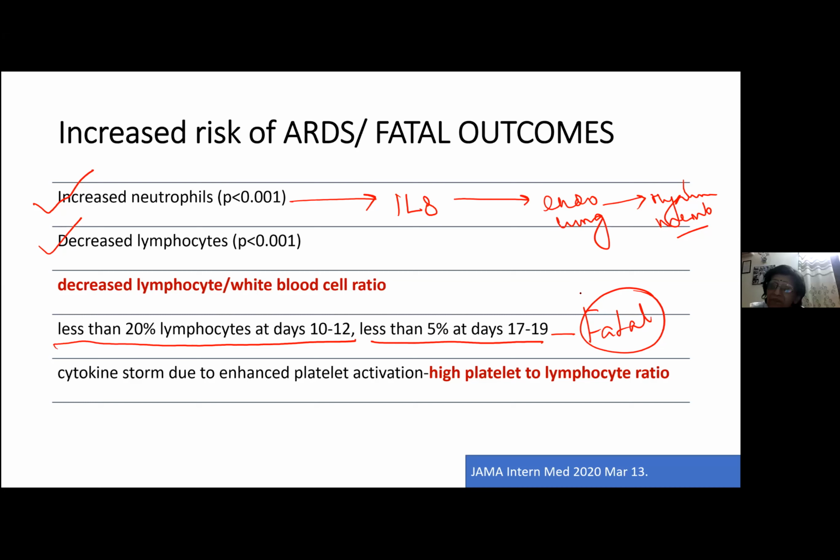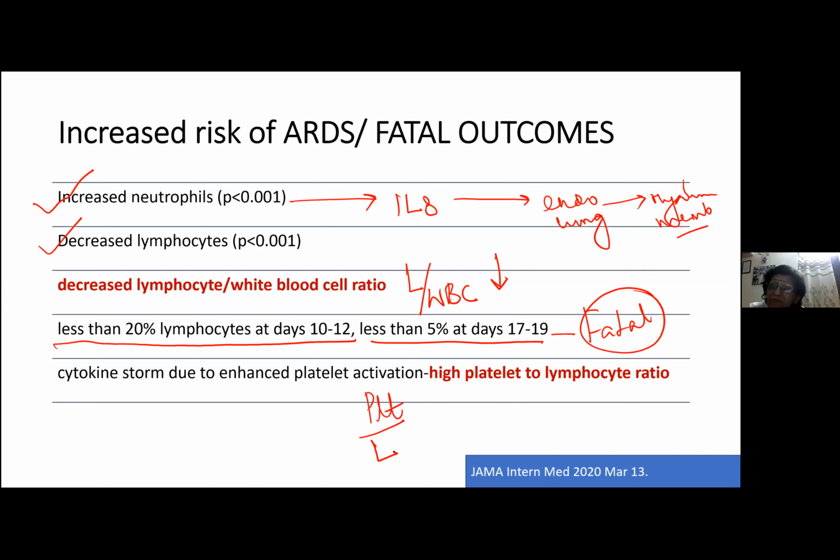Then they started using some ratios also. Now all of you know that lymphocyte count is decreased in COVID. So obviously if you take a ratio of lymphocytes to whole WBCs, this ratio is going to be decreased. So they said there is a decreased lymphocyte to WBC ratio. Then also you know that platelets are decreased in COVID and lymphocytes are also decreased. So they started taking a ratio of platelet to lymphocyte. Because the cytokine storm activates the platelets, the platelet count falls, but this fall is usually mild.